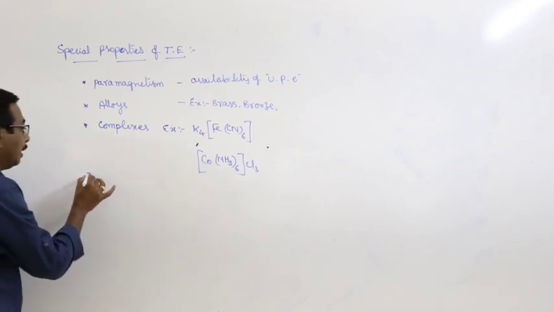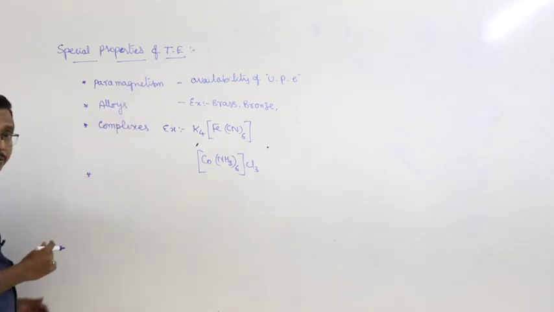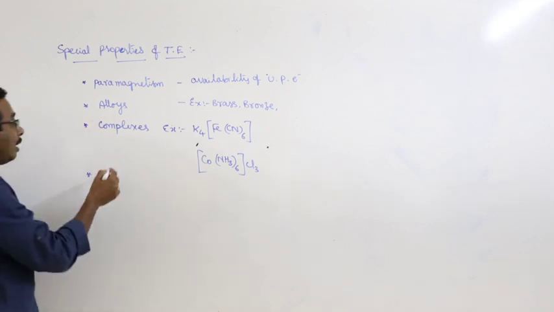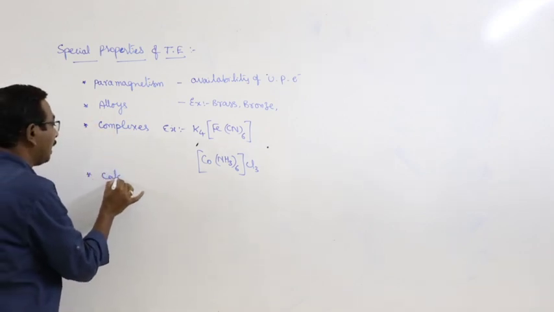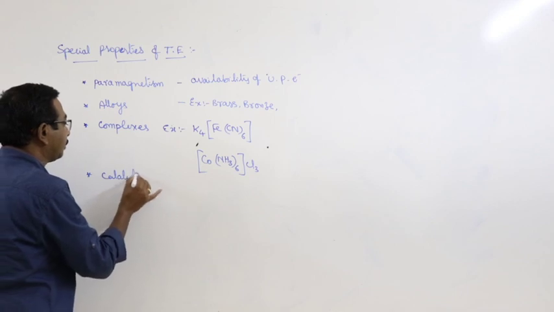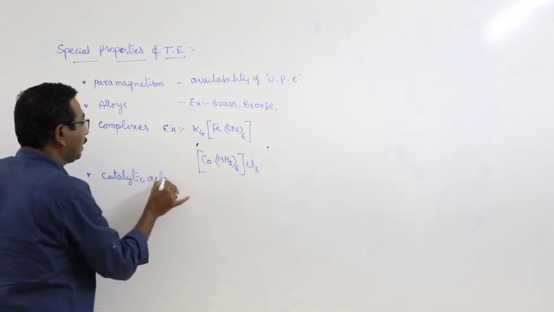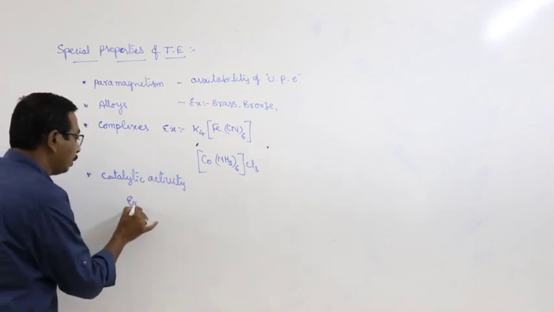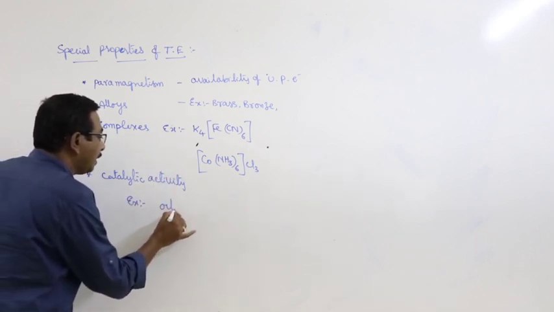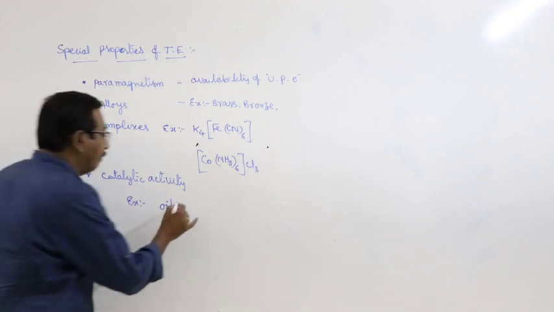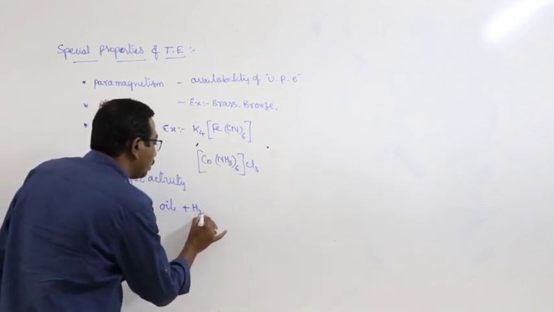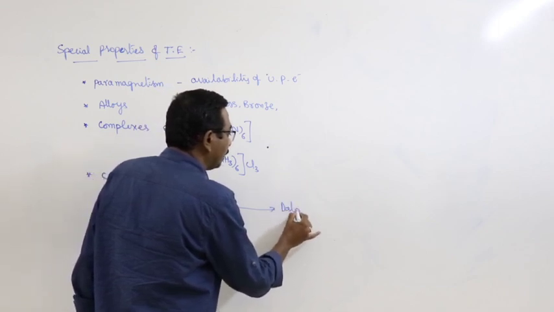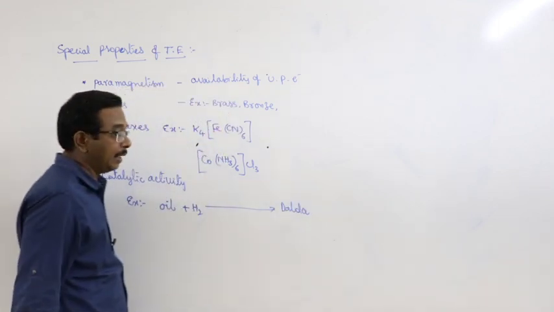Next, transition elements and their compounds exhibit catalytic activity. Take for example, let us consider oils. When the oils are subjected to hydrogenation, they are converted into dalda, that is nothing but vanaspati, margarine.